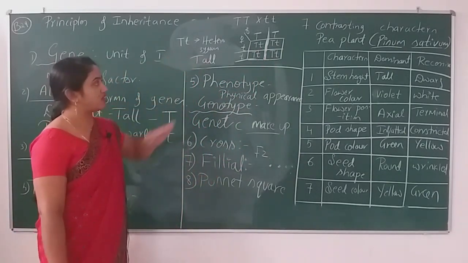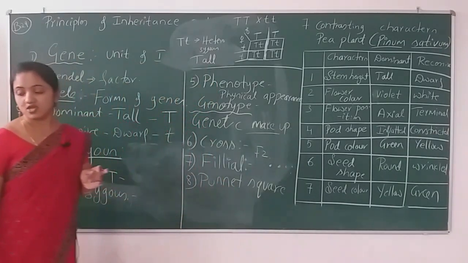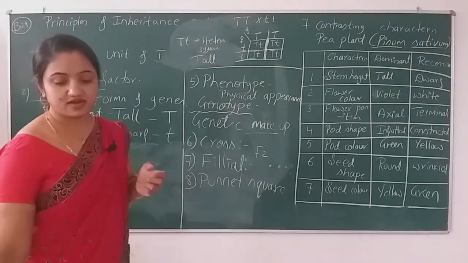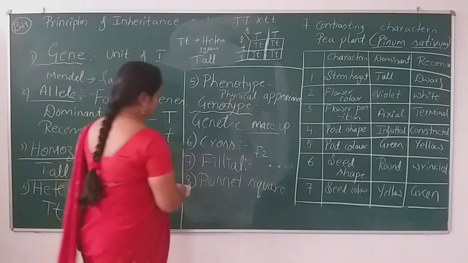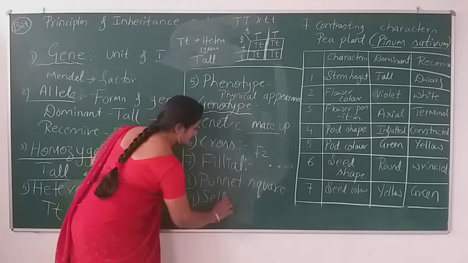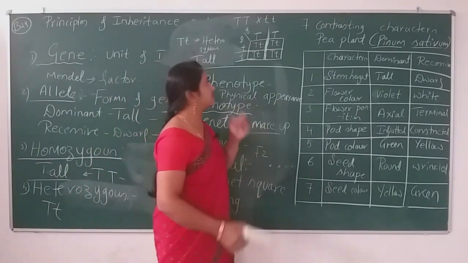So that is what the Punnett square or checkerboard is about. The next terms will be selfing, pure line, and monohybrid, dihybrid and trihybrid. So selfing is simple.